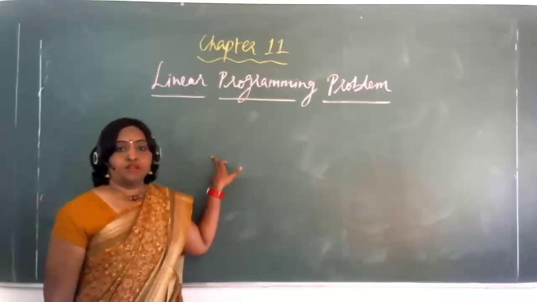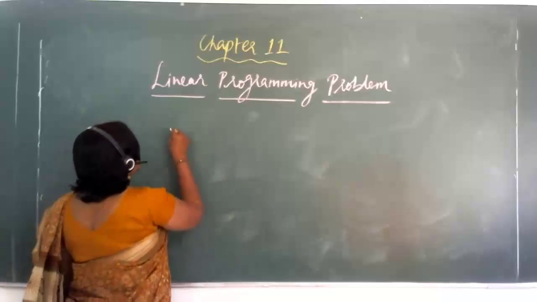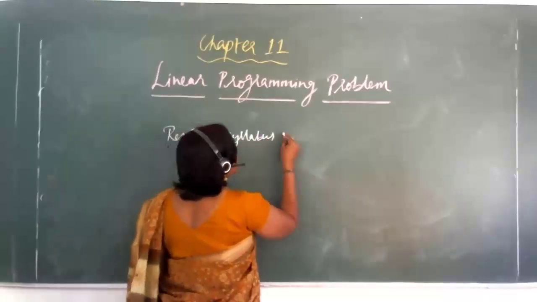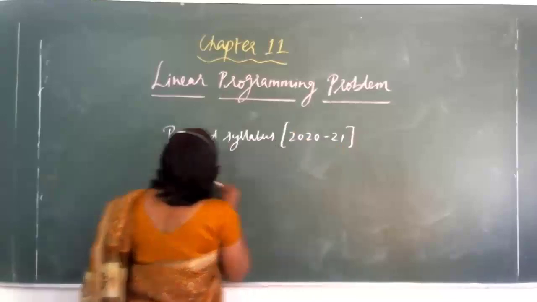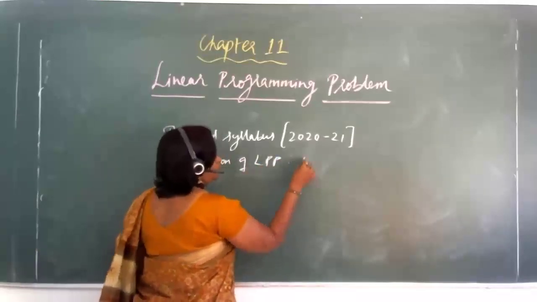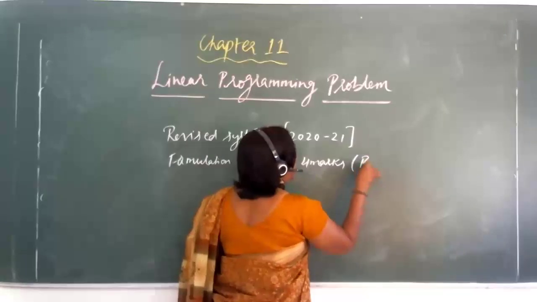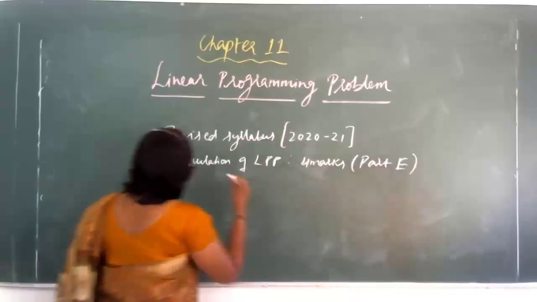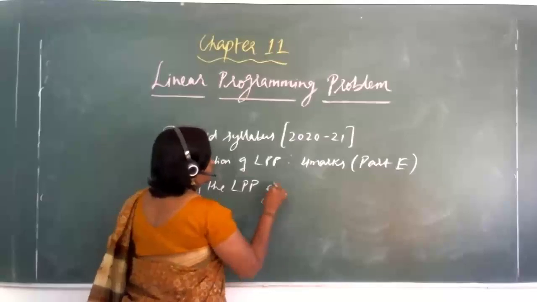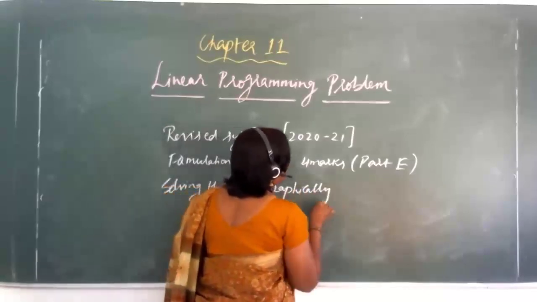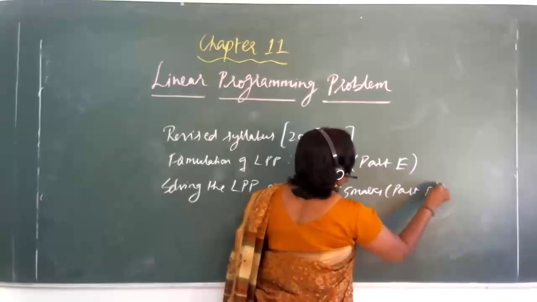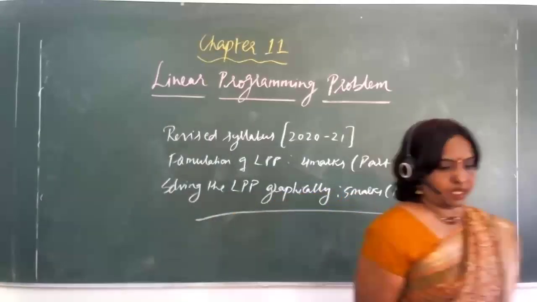For the revised syllabus of year 2020-21, formulation of LPP will be asked for 4 marks in part E. Solving the linear programming problem graphically will be asked for 5 marks in part E. Yes. Please make a note of this.